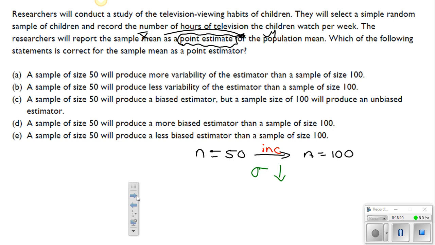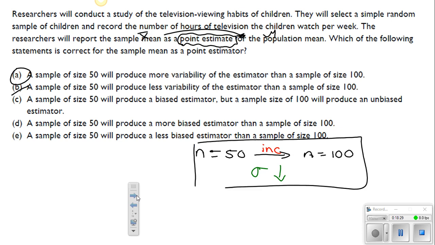So take a look at the answer choices. What's the best one? I would say the one where 50 is going to 100 and decreasing the variability. So size 50 will produce less variability? No, it's going to produce more variability. So based off the wording of the question, A is going to be the best answer because it's definitely confirming this idea here, that it's going to have more variability than a size 100.